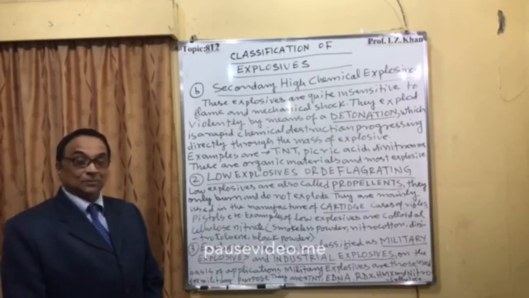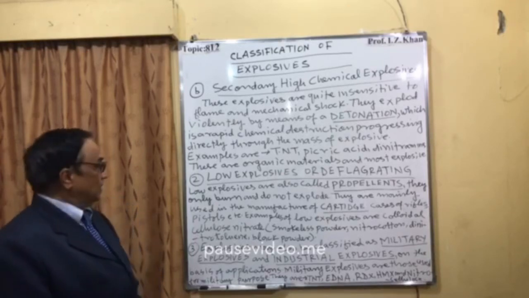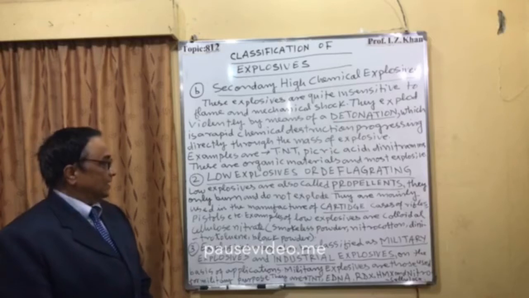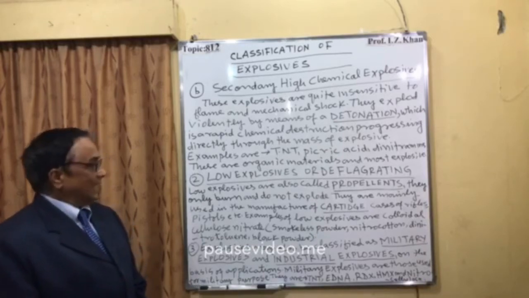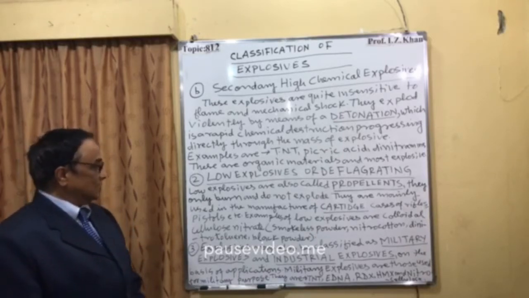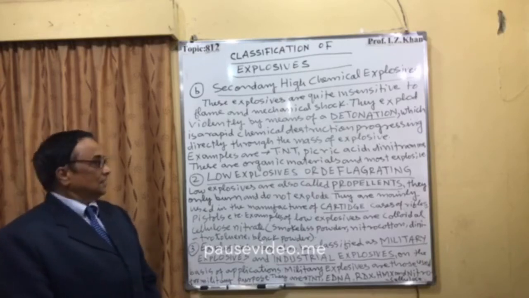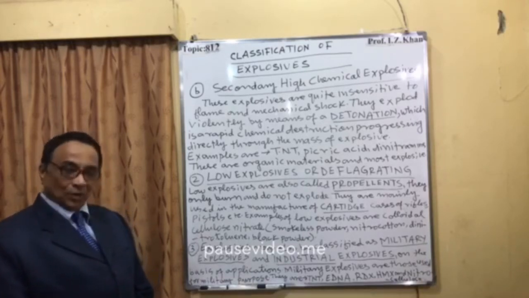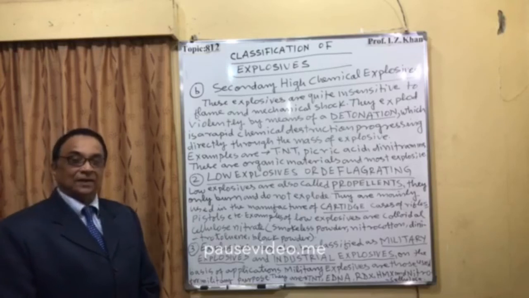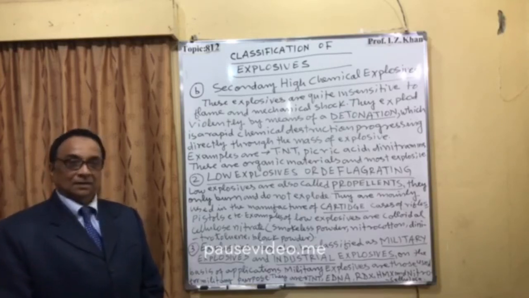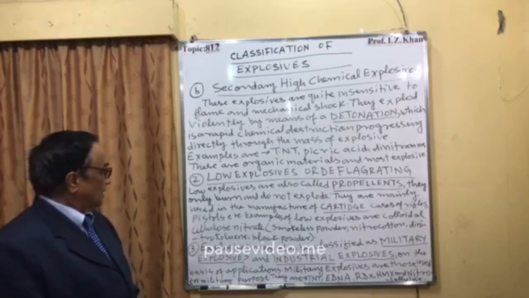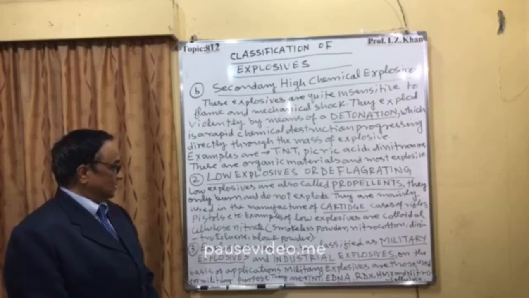They only burn and they do not explode, and they are mainly used in the manufacture of cartridges, bullets, and they are used in rifle, pistol, revolver as a bullet.